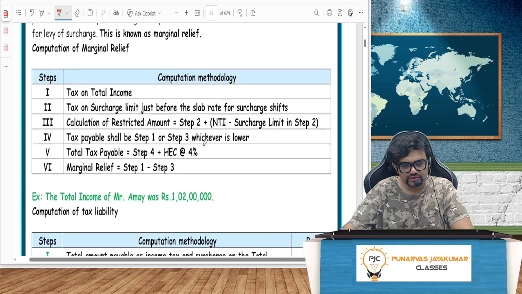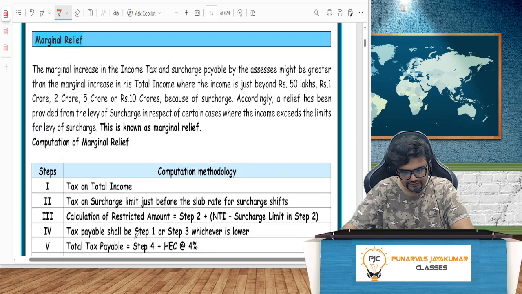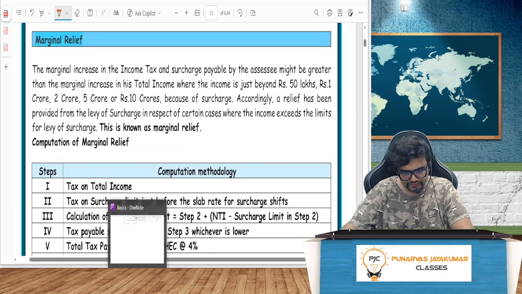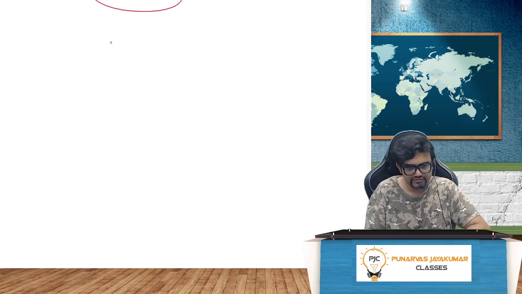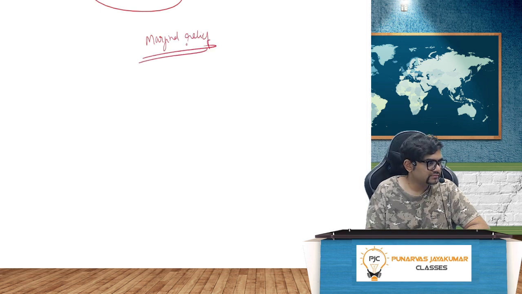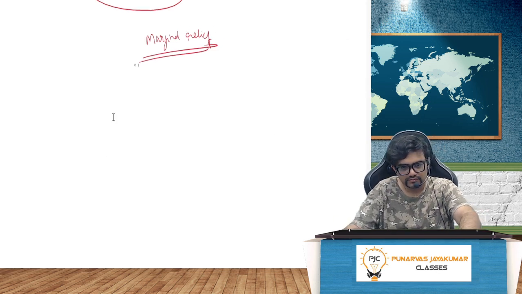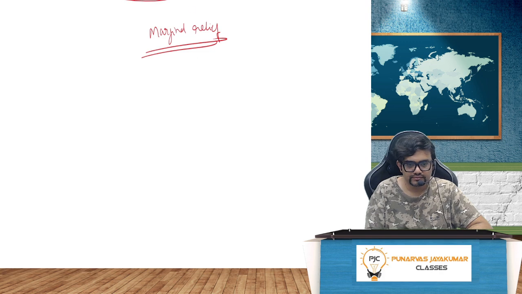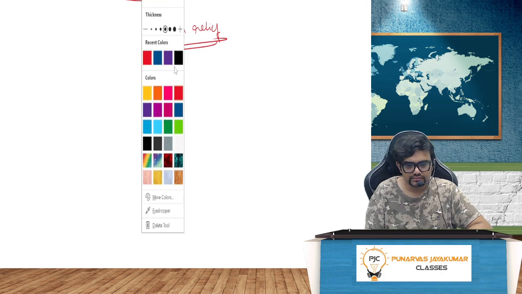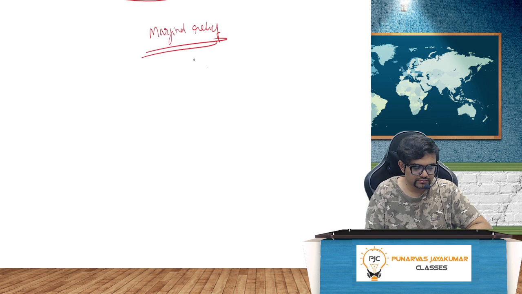Last concept is a concept called marginal relief. What is marginal relief? Very simple. So let's say there is a person called Onion.